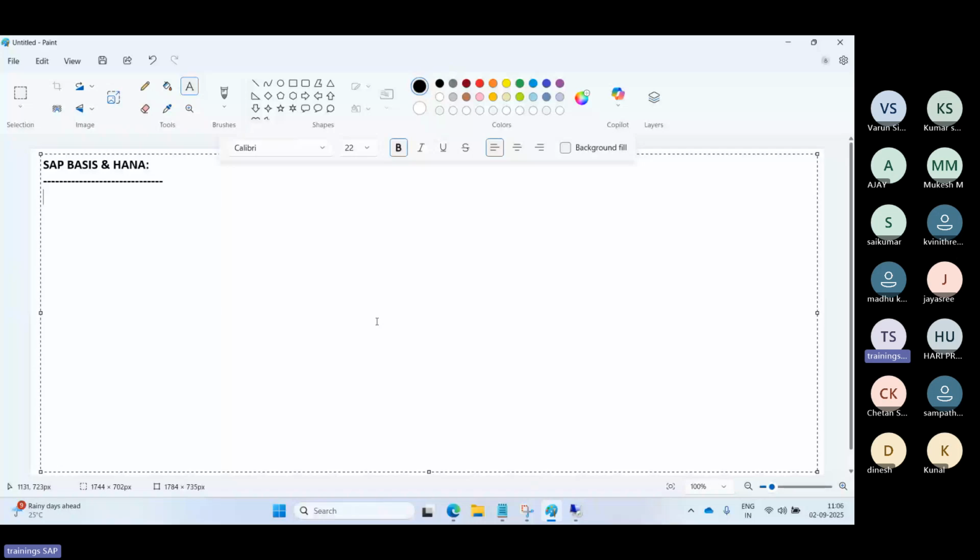So basically SAP is an application software. It's a kind of software. It's not like an operating system, network, or some other database. SAP is application software that businesses run on.